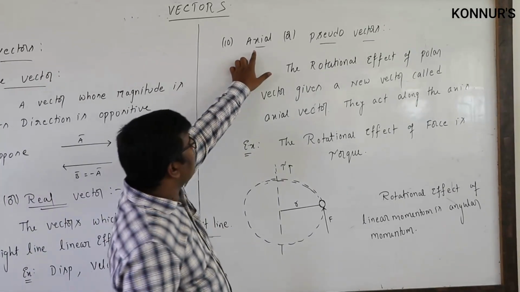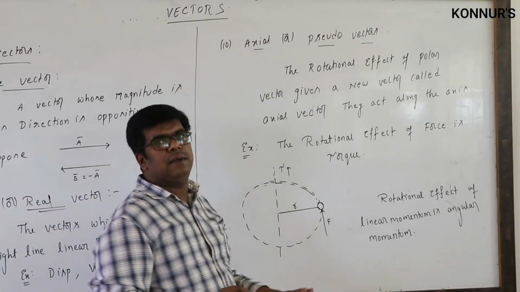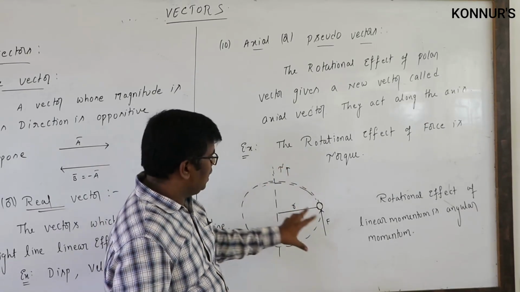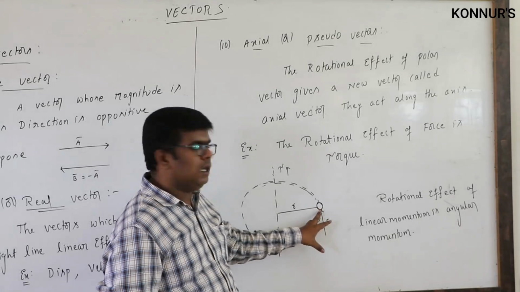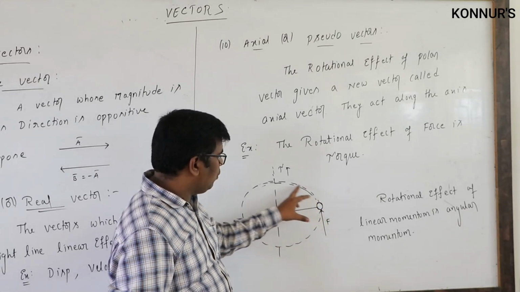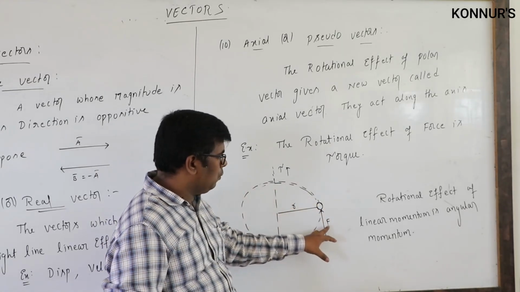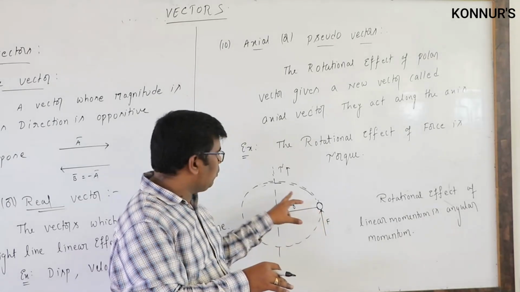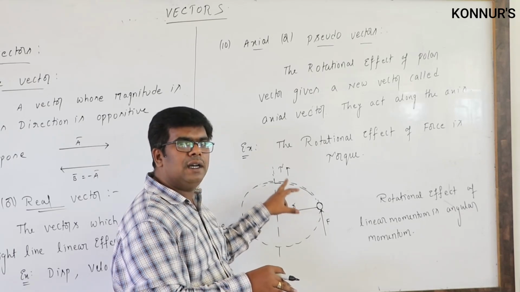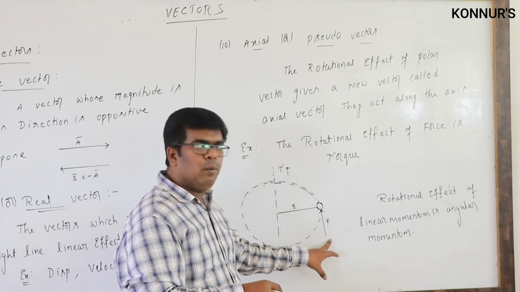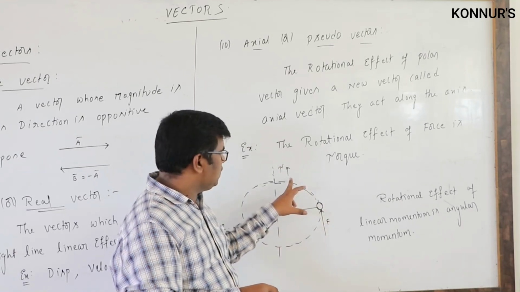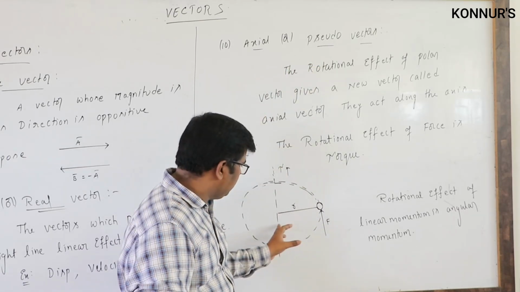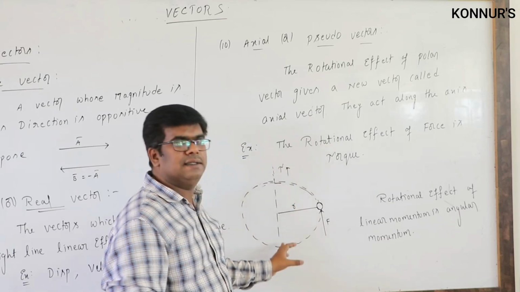But in the name itself you can understand, axial vectors arise whenever a polar vector is applied. For example, force is applied over the body, so the body rotates about its axis. This force produces a torque over it. The torque is a rotational effect of this polar vector called force. So this torque is called the axial or pseudo vector, which acts along an axis.